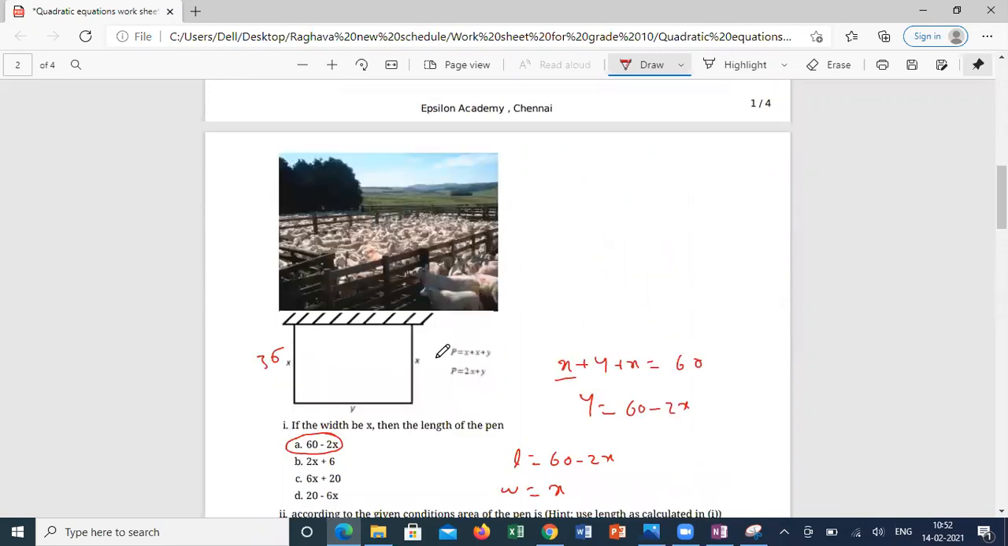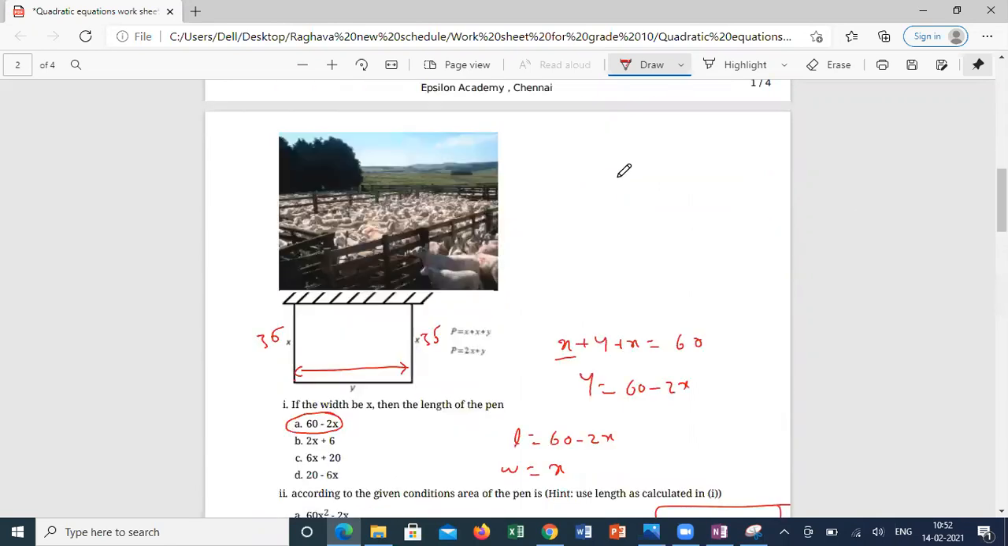This also 35, this also 35. Then what length value will come in this case? The total should be equal to 60. If I take the width as 35, the perimeter comes to 70, which is not a possible case. Am I right in what I'm saying?